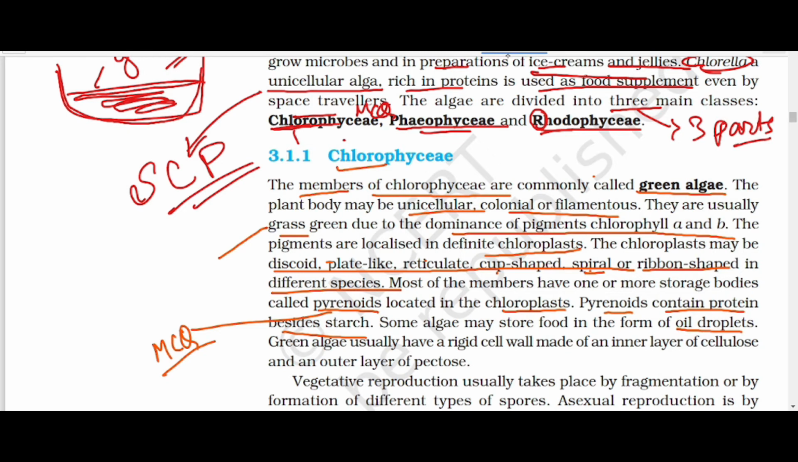Green algae usually have a rigid cell wall, in which the inner layer is made up of cellulose and the outer layer is made up of pectose. It is an MCQ: the inner and outer layers of the green algae cell wall.